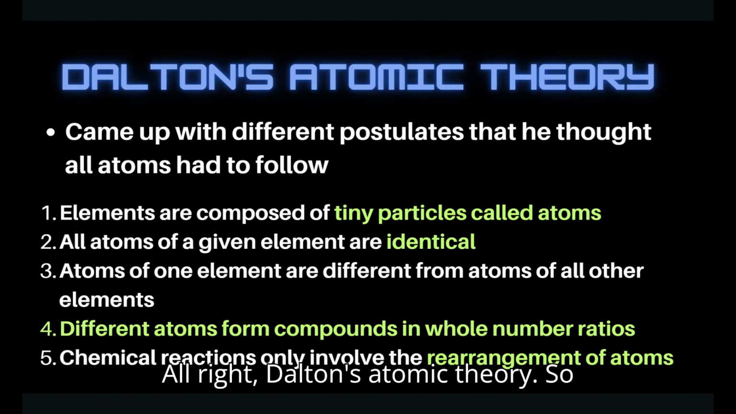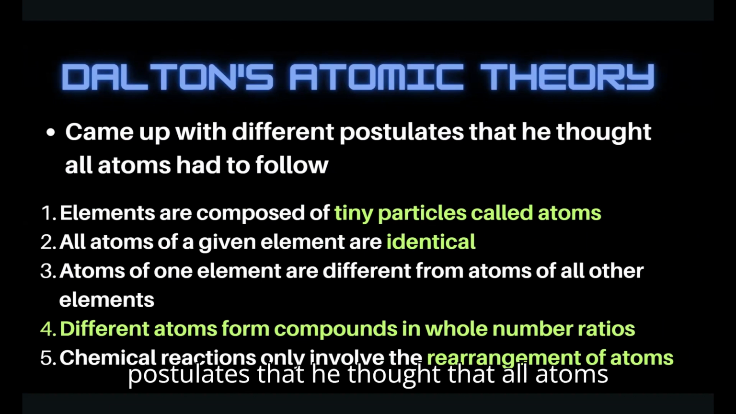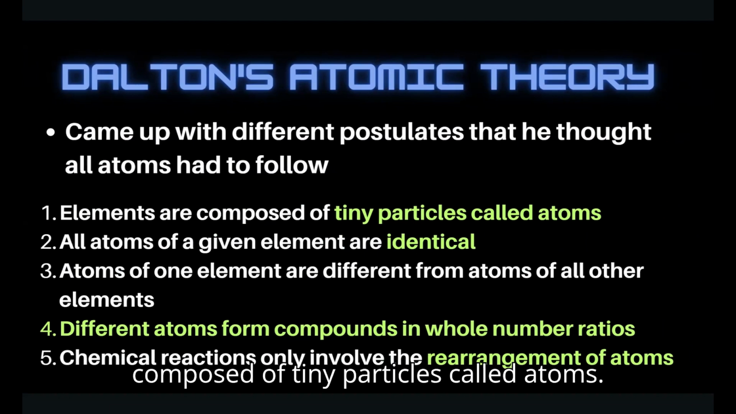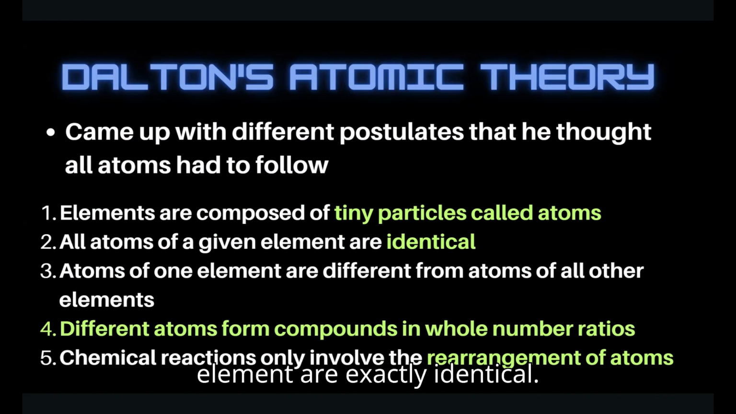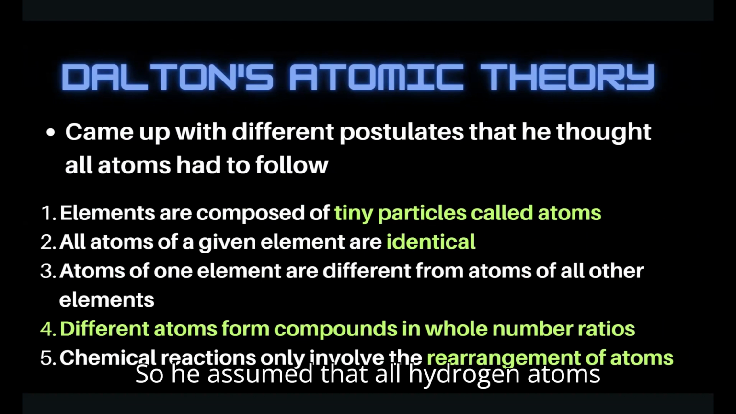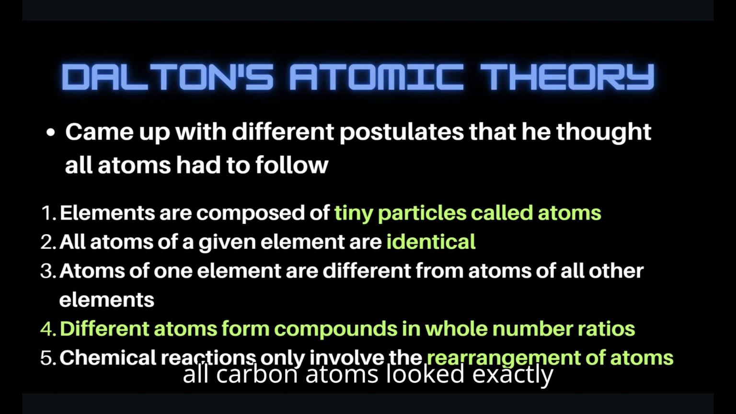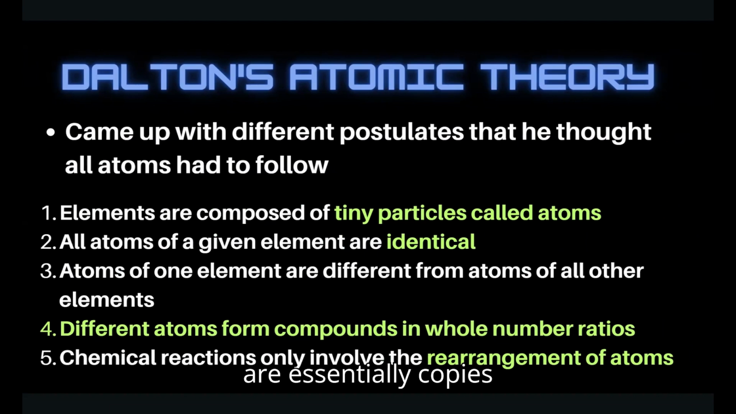All right, Dalton's atomic theory. This was a few hundred years later. He came up with different postulates that he thought all atoms had to follow no matter what. Our first one is that elements are composed of tiny particles called atoms. He got that first one from Democritus. Our second is that all atoms of a given element are exactly identical. So he assumed that all hydrogen atoms looked exactly the same, and all carbon atoms looked exactly the same. He just assumed that for any type of element, all of those atoms are essentially copies of each other.